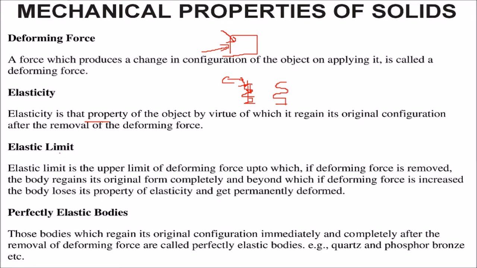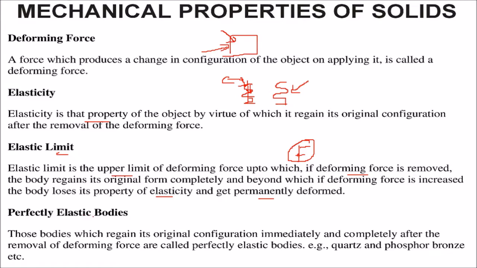What is elastic limit? It is the upper limit of deforming force up to which, if the deforming force is removed, the body regains its original form completely. But if you are pressing beyond that force, then the body loses its property of elasticity and it will not regain its position or configuration. It will be permanently deformed. This is called the elastic limit.